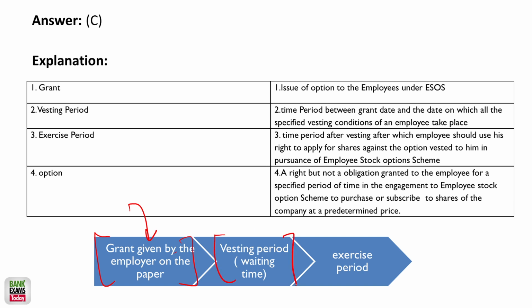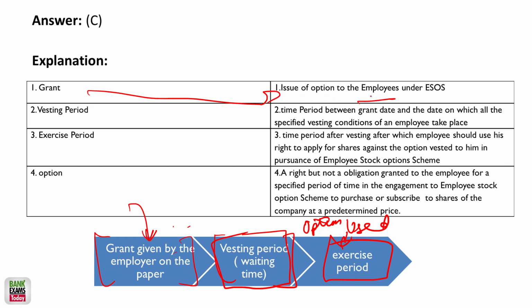Vesting period is a waiting period, the waiting period between the grant time and the exercise period. Exercise period means when the option is actually used. So vesting period is a waiting period given to the employees. The grant is the option given to employees to use the ESOPs option. Exercise period is the time period after vesting in which employees make use of the option or reject it.